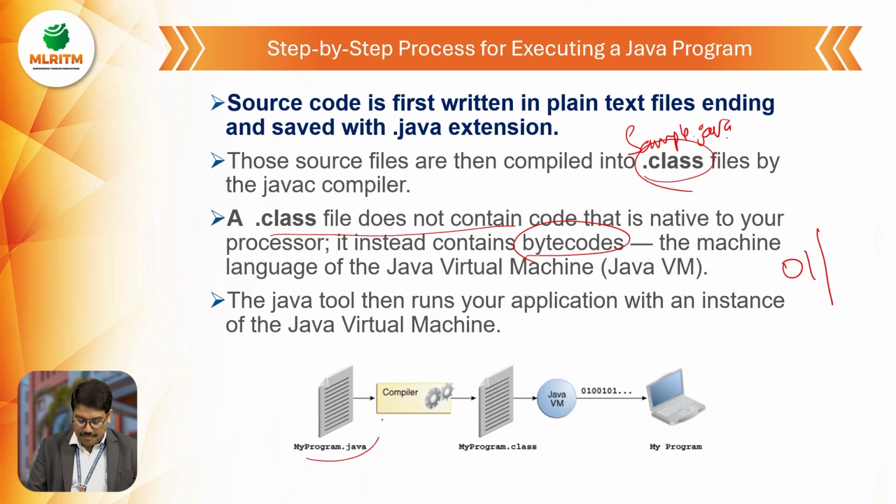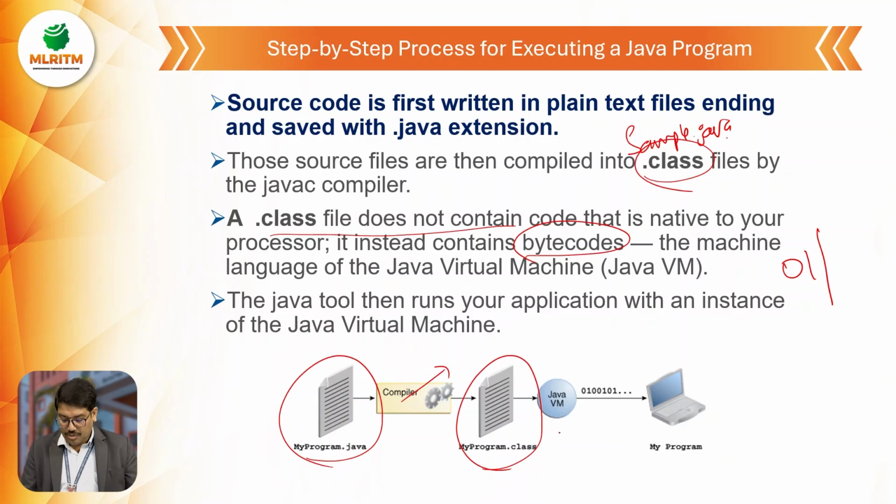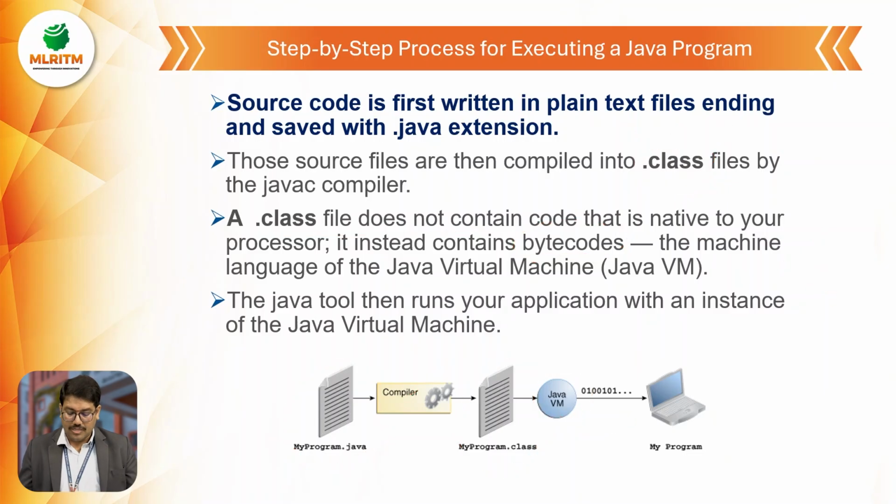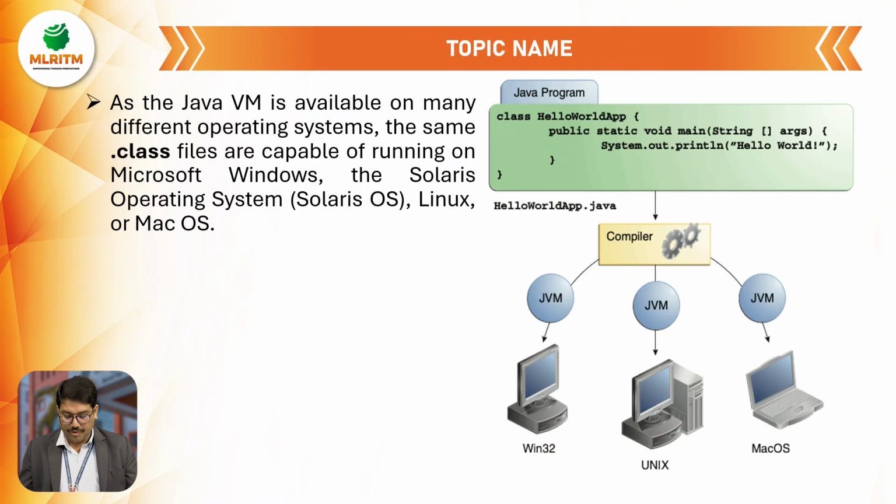So the first step is writing a Java file. Second step, creating its .class file with the help of the compiler. Once you have a .class file, use the JVM to break it into zeros and ones, and those zeros and ones will be applied to your computer. So this is the step-by-step process we have in Java execution.